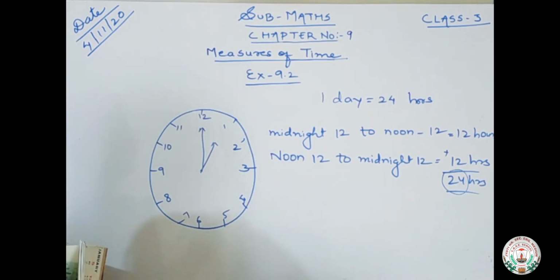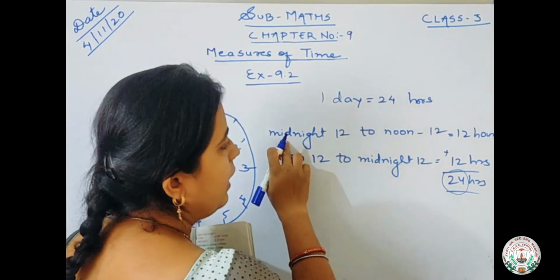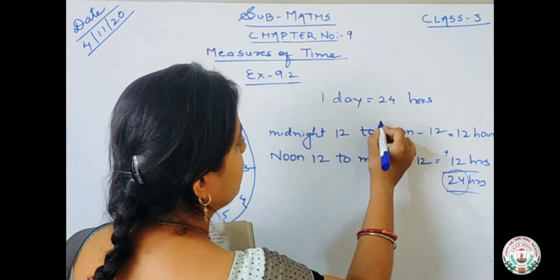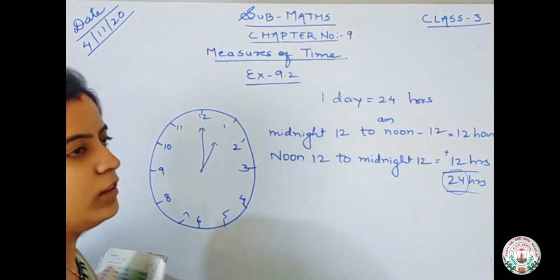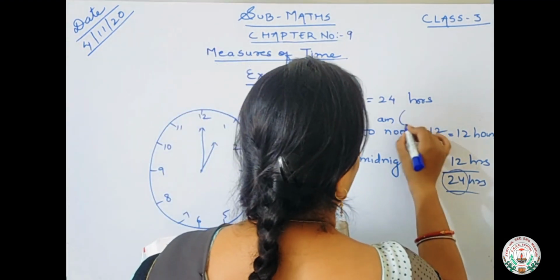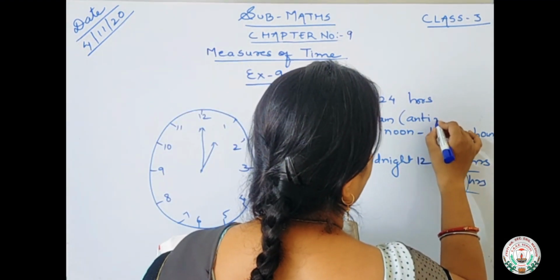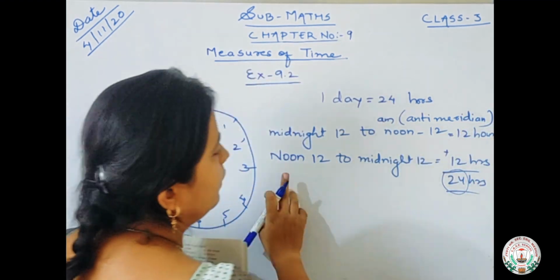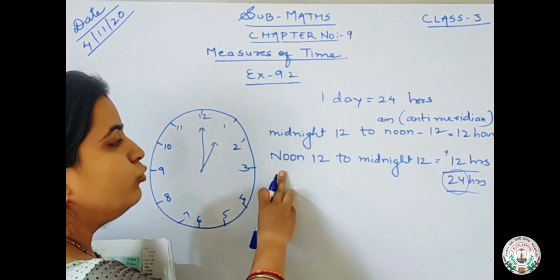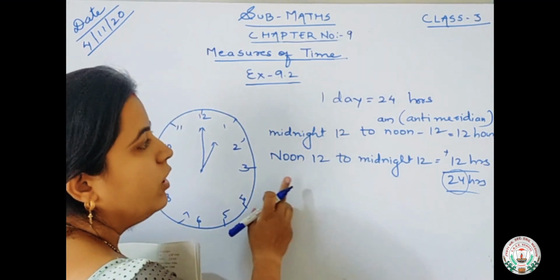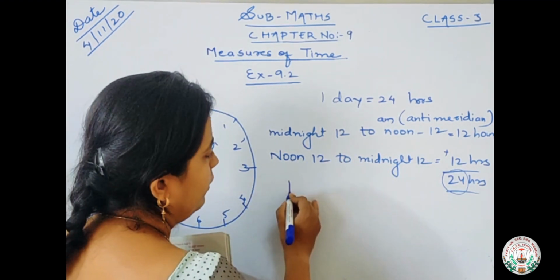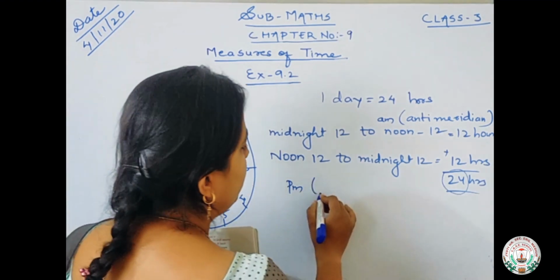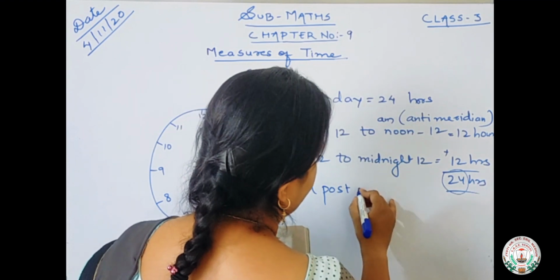And how will we use the time? रात means midnight 12 to noon 12. रात को 12 बजे के बाद से सुबह 12 बजे तक हम टाइम के आगे AM यूज करते हैं. What do you mean by AM? AM is anti-meridian. And after 12 means noon 12 to midnight 12. दोपहर को 12 बजे से लेके रात को 12 बजे तक हम क्या यूज करते हैं टाइम के साथ? PM. PM means post meridian.